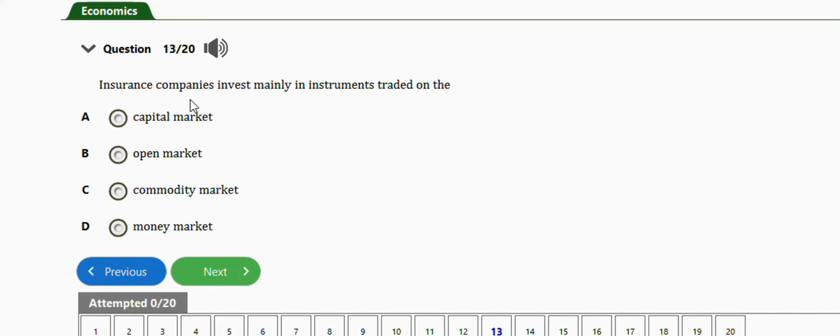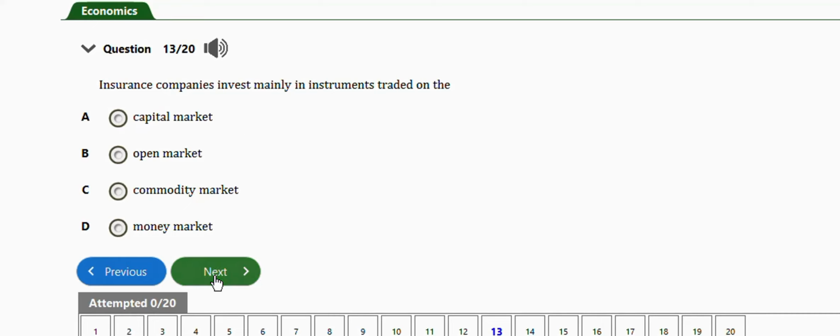The next question is this one. It says insurance companies invest mainly in instruments traded on the real capital market, open market, commodity market, money market. So guys, the right answer to this question is option A, which is capital market.